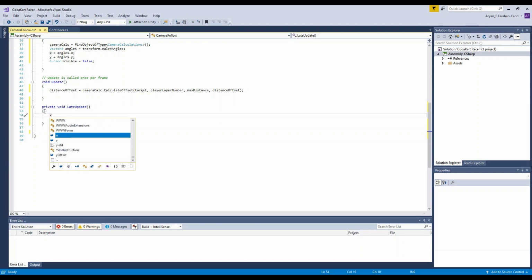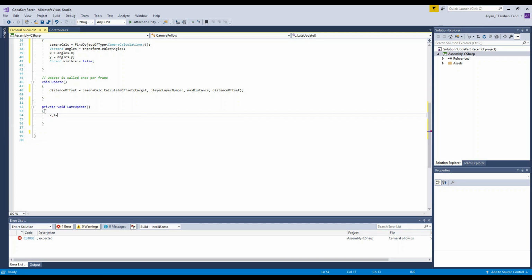Now we're going to write x, then space, plus equals, and then another space, and then input with a capital I, input dot get axis. Then you want to write parentheses and these quotation marks, mouse x, mouse space capital X. Make sure it's capital X. Okay, and now we're going to multiply this by the camera speed for the X direction.